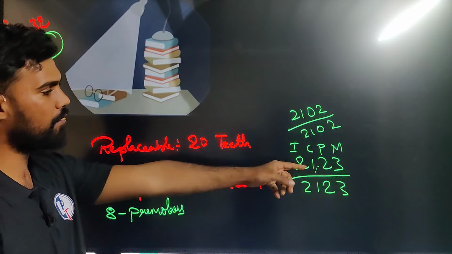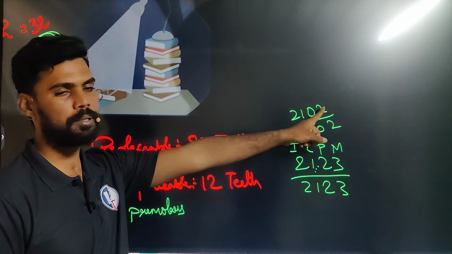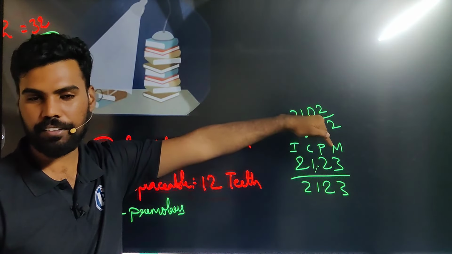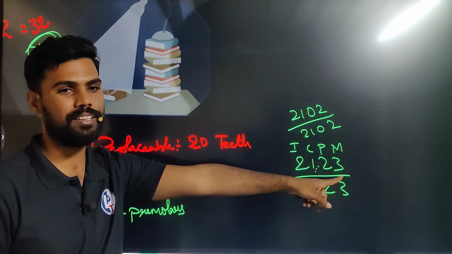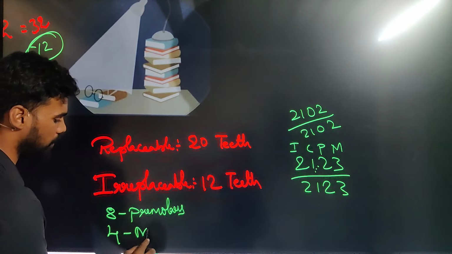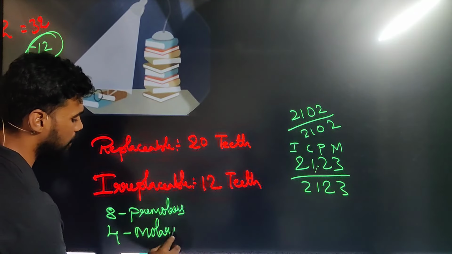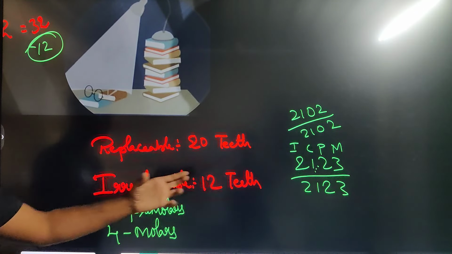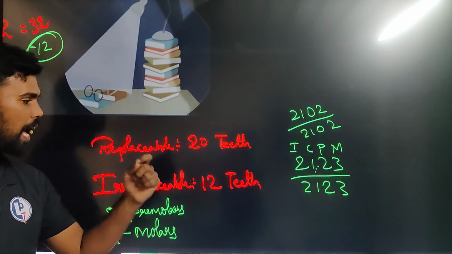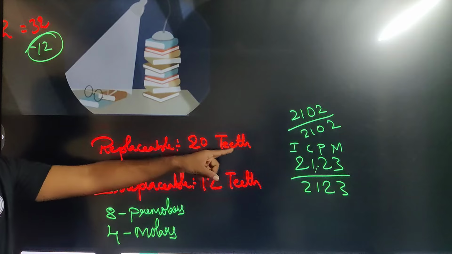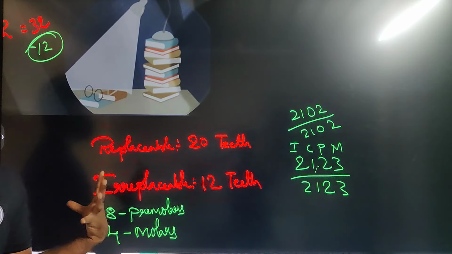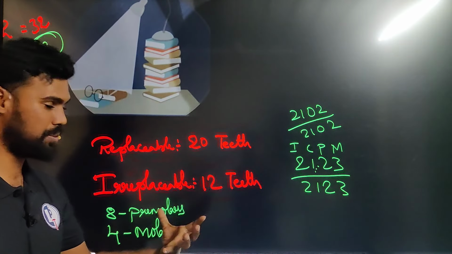And next, there is an increase in the molars. Initially we were having only 2, but now we are having 1 more extra, so the number is 3. That means now we are having 4 molars in the formula. So these 4 molars and 8 premolars are irreplaceable. Just remember: 20 teeth are replaceable, and 12 teeth are irreplaceable here.